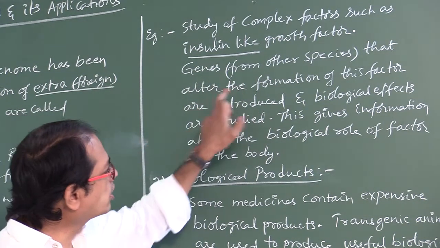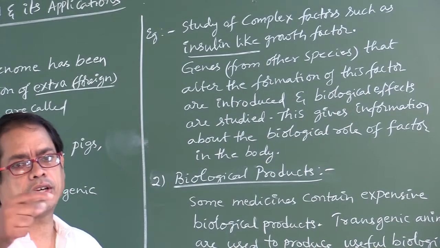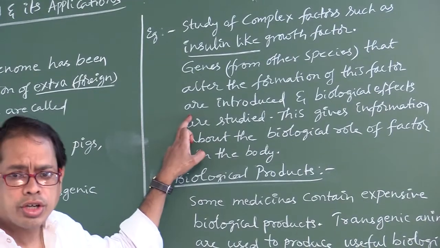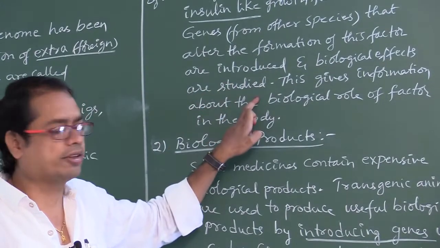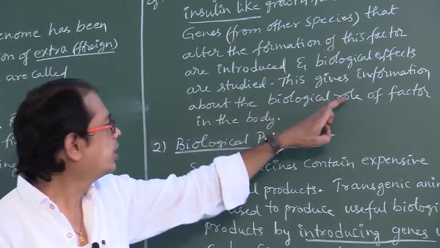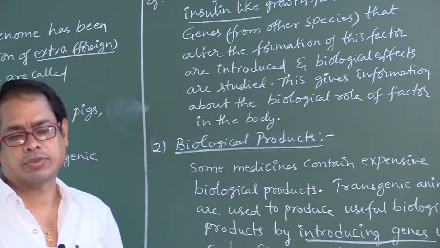These genes are introduced into the animal and the biological effects are studied. This gives information about the biological role of the factor in the body.